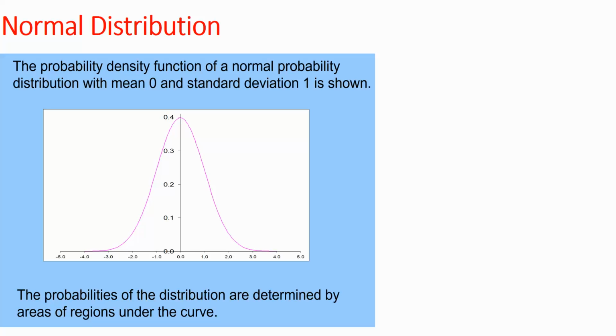Normal distribution, chapter 16. The normal distribution is what we call a bell curve. It looks like a bell shape, right? They say that the probability density function of a normal probability distribution, there's massive words for all it's trying to say, is this bell curve that you see. What does that mean? Remember I said it could be any curve you like. It just happens to be that this symmetrical curve has an equation which I'll show you later.